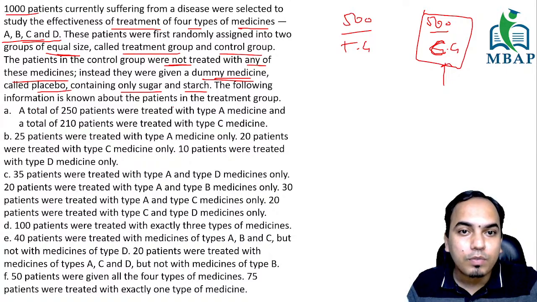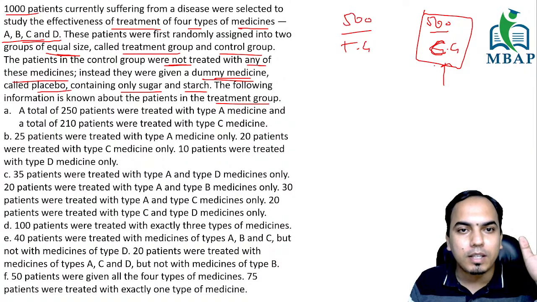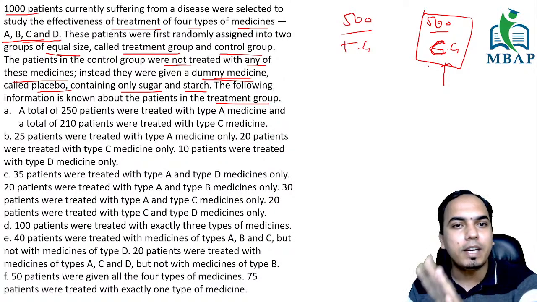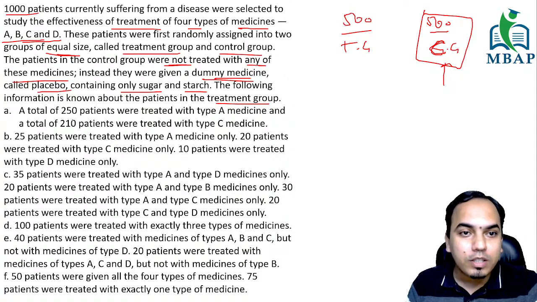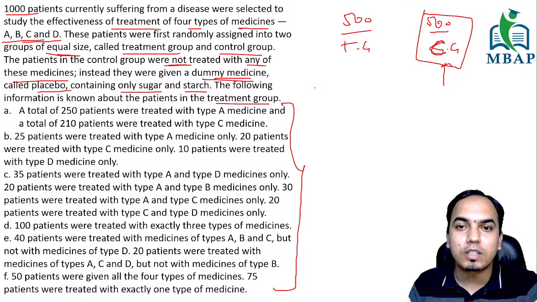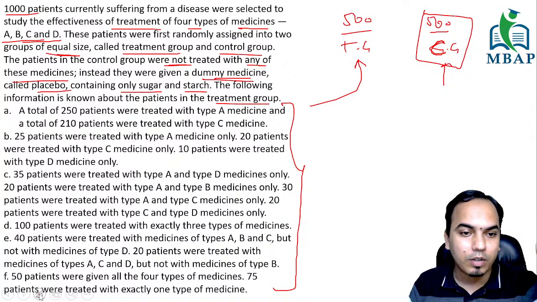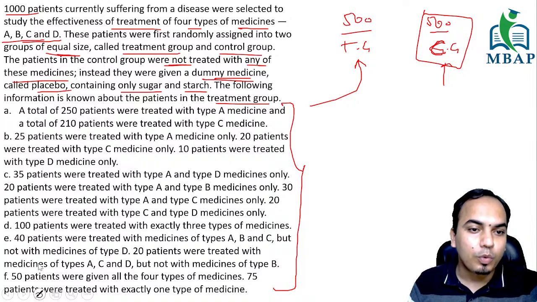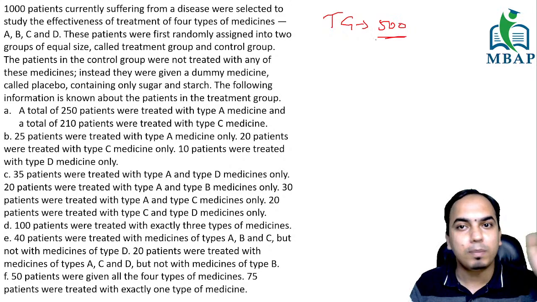The following information about the patients is there in the treatment group. That means nothing was said about the control group. They were only given a good diet, and nothing more was said about them. That means all this information that you read here, from point number A onwards, is only about the TG, the treatment group. Everyone with me? So we have this much information till now, that we are going to study the TG group, which has a total of 500 people.